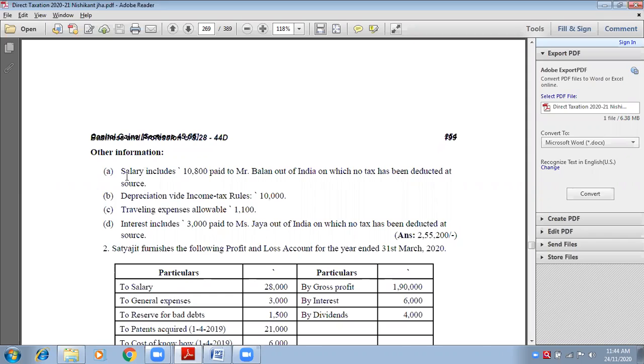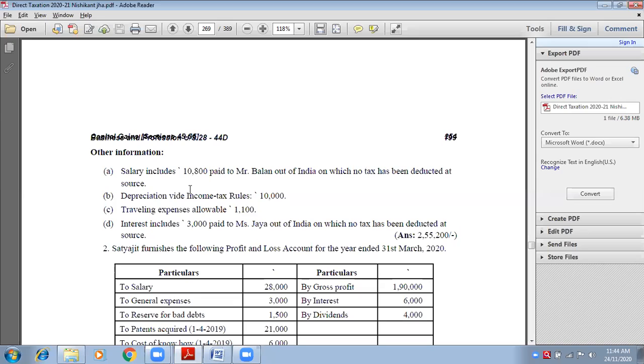Even though it is related to business. Salary is given to Mr. Balan. Salary is your business expense, no? Even though it is related to your business, still you will not get the deduction. You will not be allowed for the expenses. It will be disallowed. Why? Because tax is not being deducted at source.